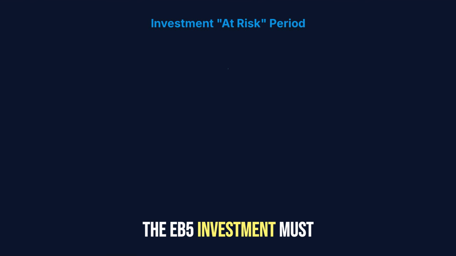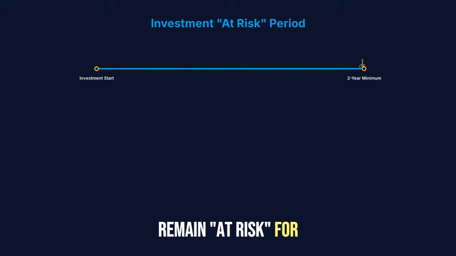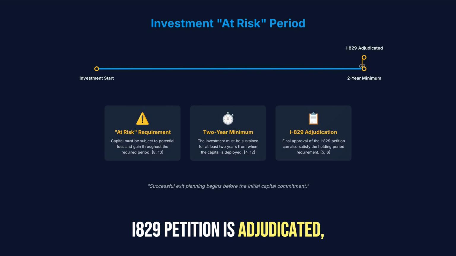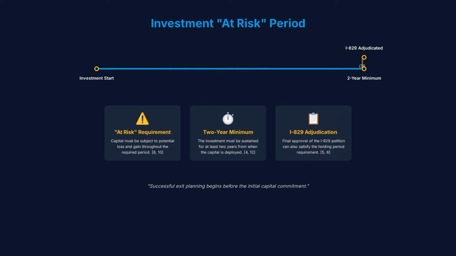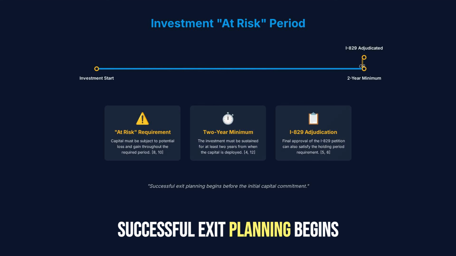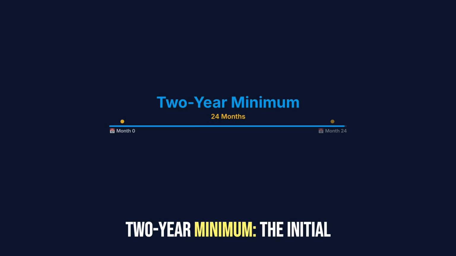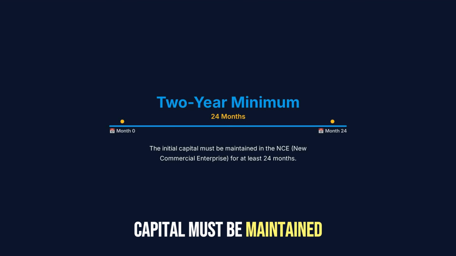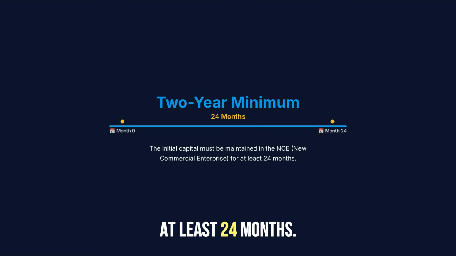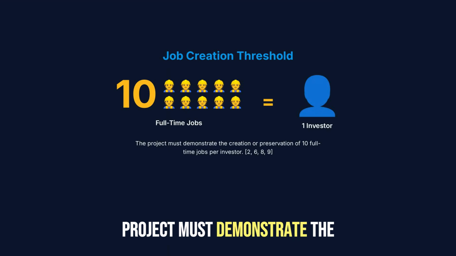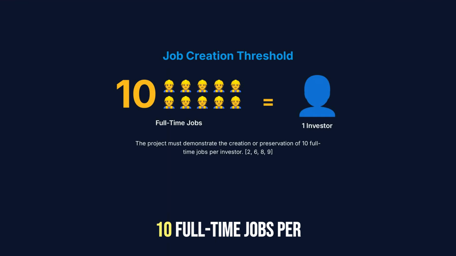The EB-5 investment must remain at risk for a minimum of 2 years, or until the I-829 petition is adjudicated, whichever comes first. Successful exit planning begins before the initial capital commitment. 2-year minimum: the initial capital must be maintained in the NCE for at least 24 months. Job creation threshold: the project must demonstrate the creation or preservation of 10 full-time jobs per investor.